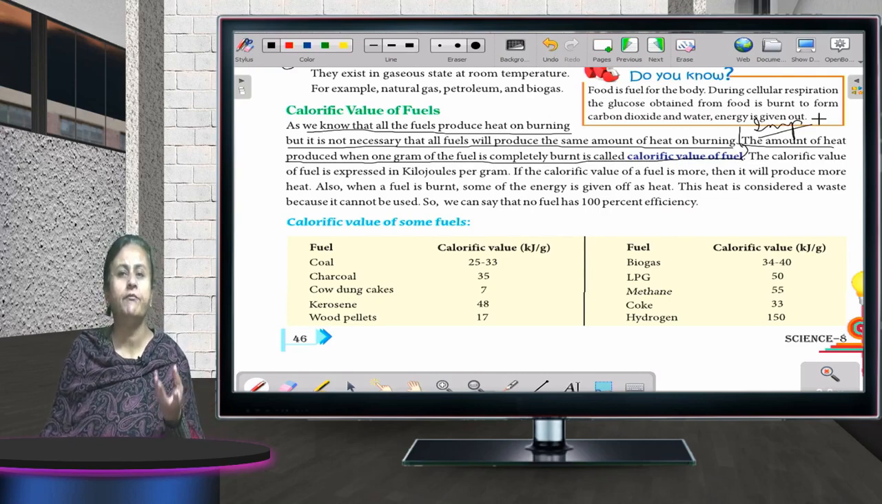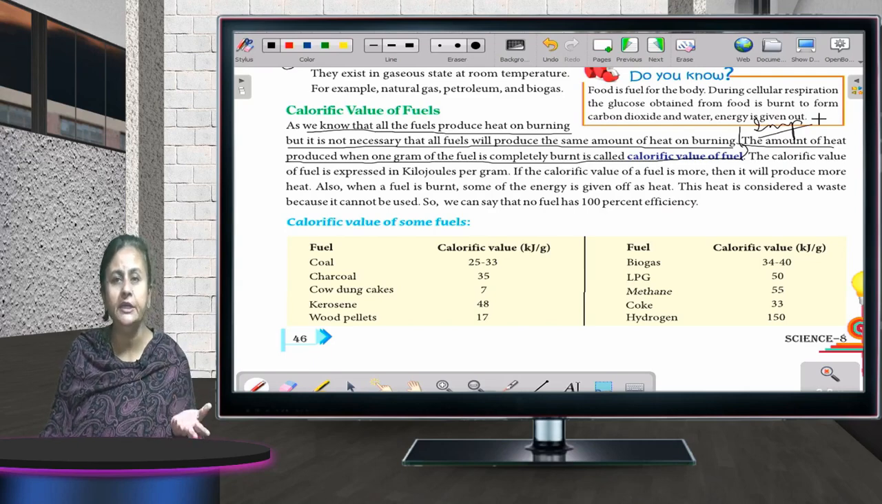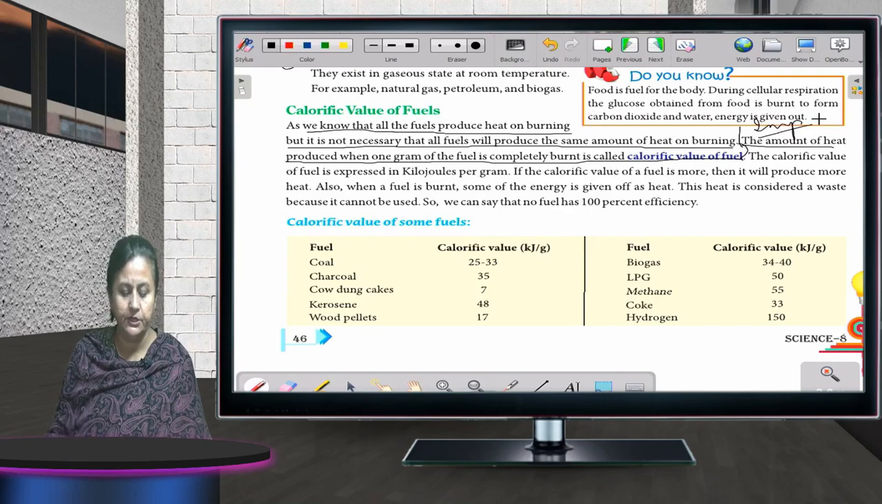Whenever 1 gram of fuel is burnt completely, the amount of heat given out or liberated is known as its calorific value, and every fuel has got different calorific value. The chart is there, just go through it, okay.